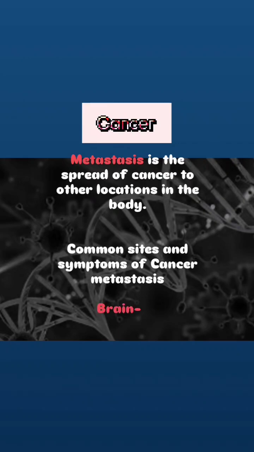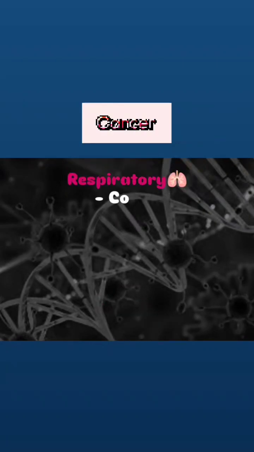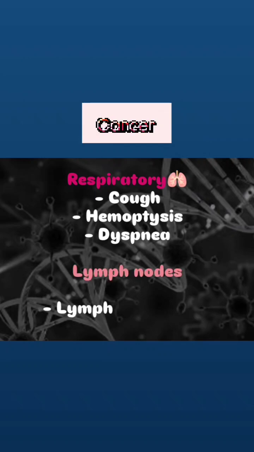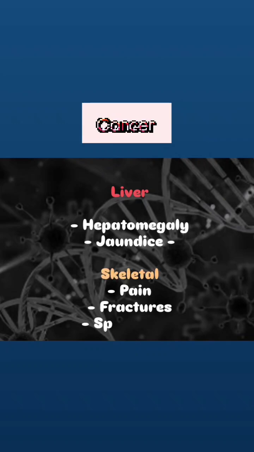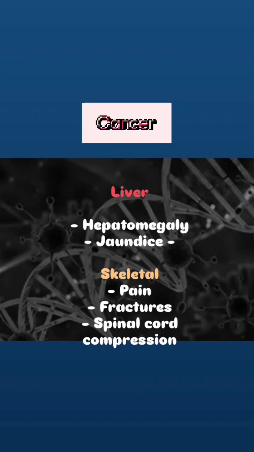Common sites and symptoms of cancer metastasis. In brain: headaches, seizures, vertigo. In respiratory: cough, hemoptysis, dyspnea. Lymph nodes: lymphadenopathy. In liver: hepatomegaly, jaundice. In skeletal: pain, fractures, spinal cord compression.